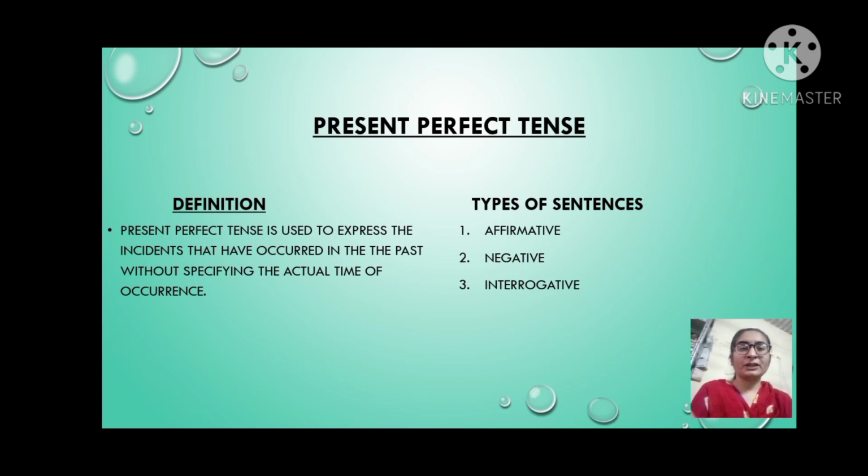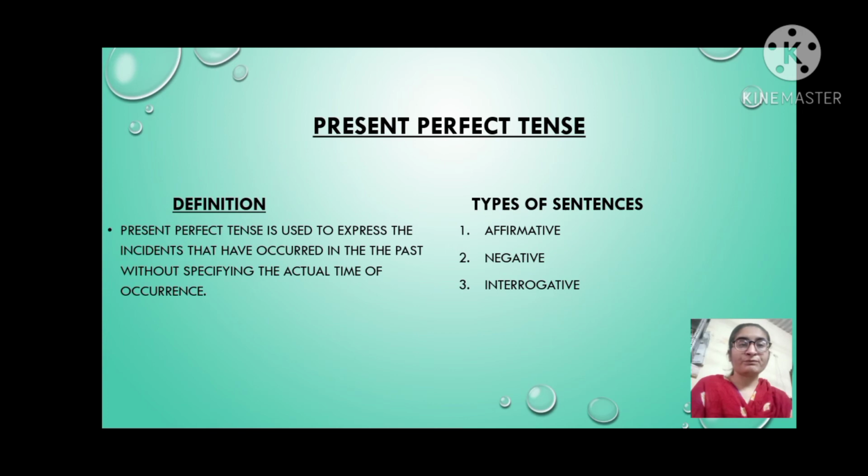So let's see the definition. Present perfect tense is used to express the incidents that have occurred in the past without specifying the actual time of occurrence. So here present perfect tense is used when we describe something which is done in past, but it has no any particular or actual time of occurrence.